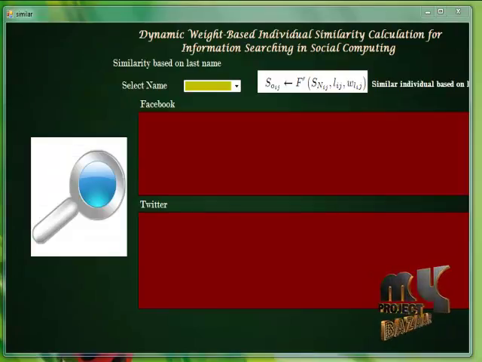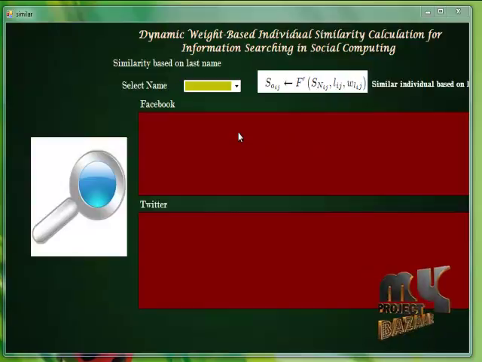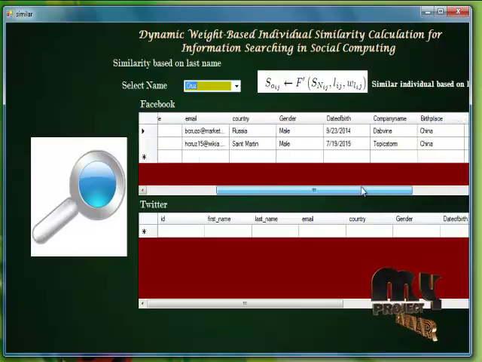Now we are finding the similarities between the two networks, the dynamic similarities, using the dynamic weight-based individual similarity. Here I am selecting a name. This name is present on both the Twitter and Facebook accounts, so it will display that. The relevant name information is present in the Facebook account.